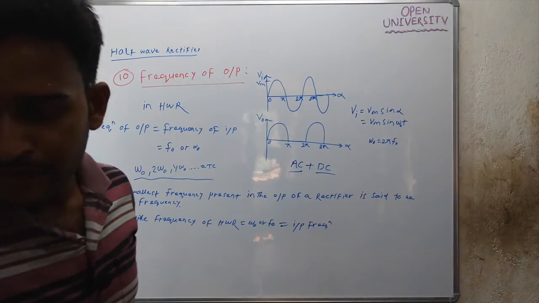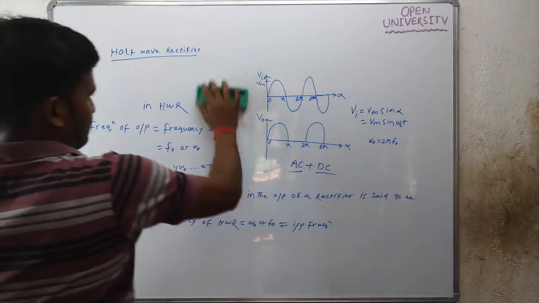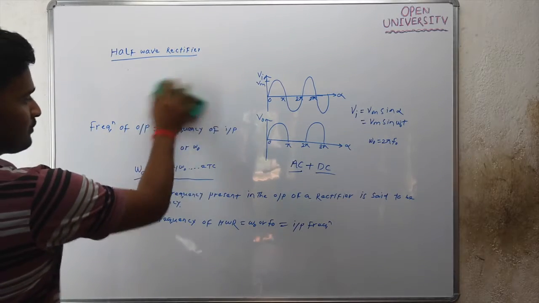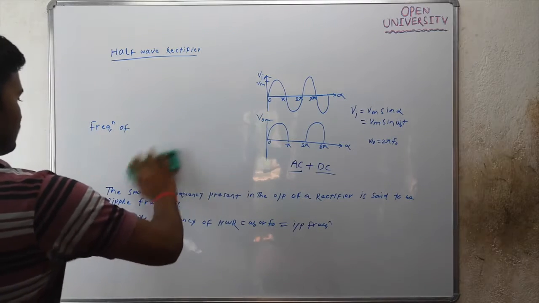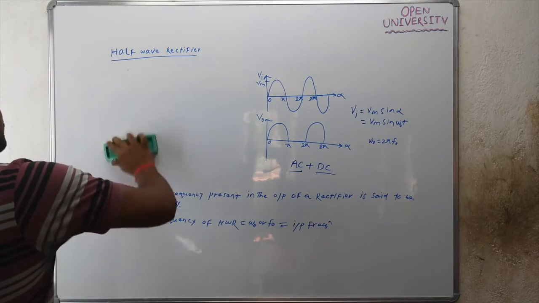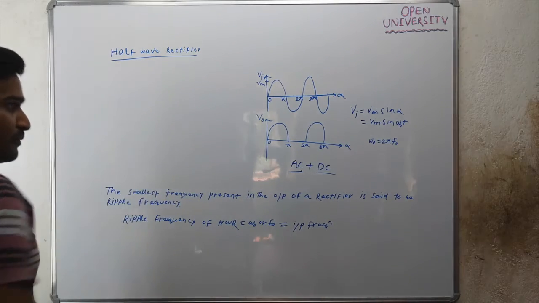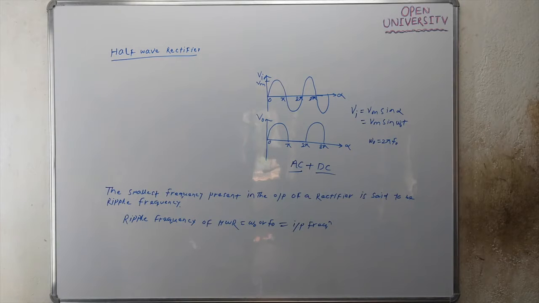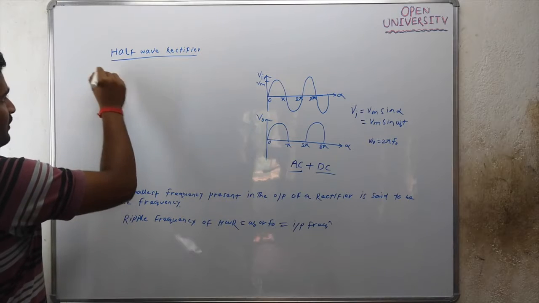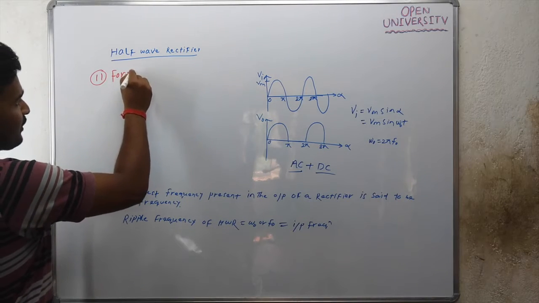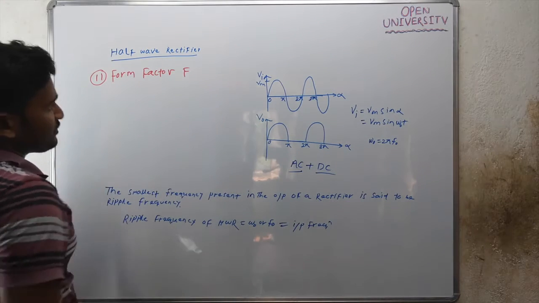Next, take the heading form factor. What is form factor? Form factor is the measure of smoothness in the waveform. So this will be your 11th point, that is form factor. I am denoting it with capital F.